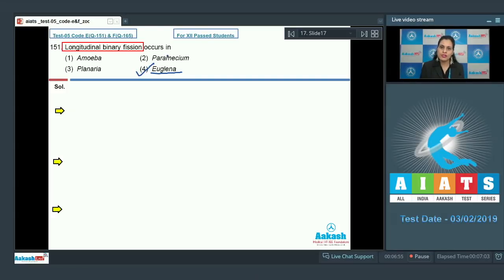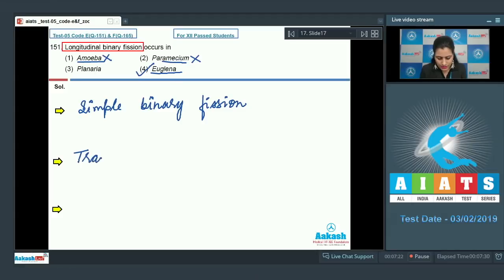Let's discuss other options also. The very first option given is amoeba, and this is an incorrect option because simple binary fission, or irregular binary fission, occurs in amoeba. The next option is paramecium, and this is an incorrect option because transverse binary fission